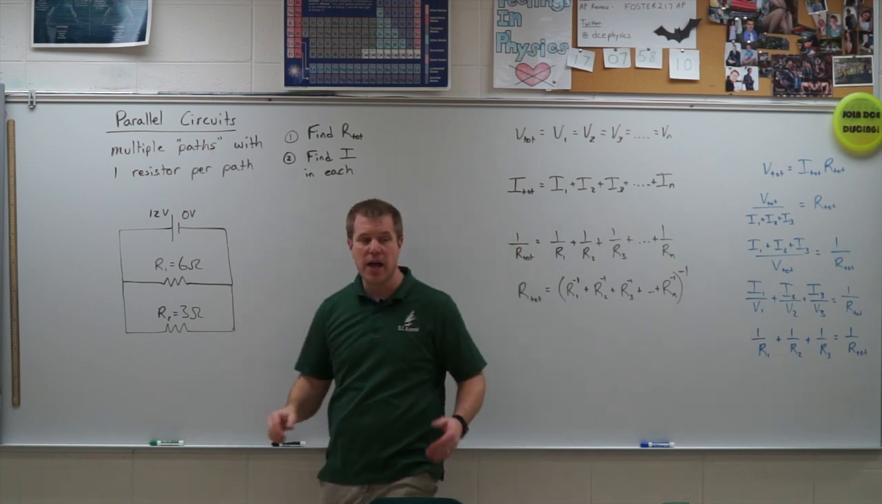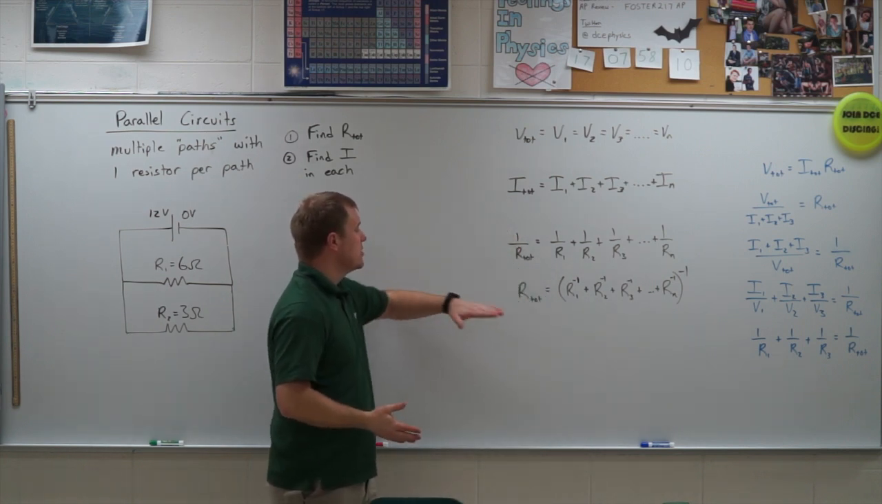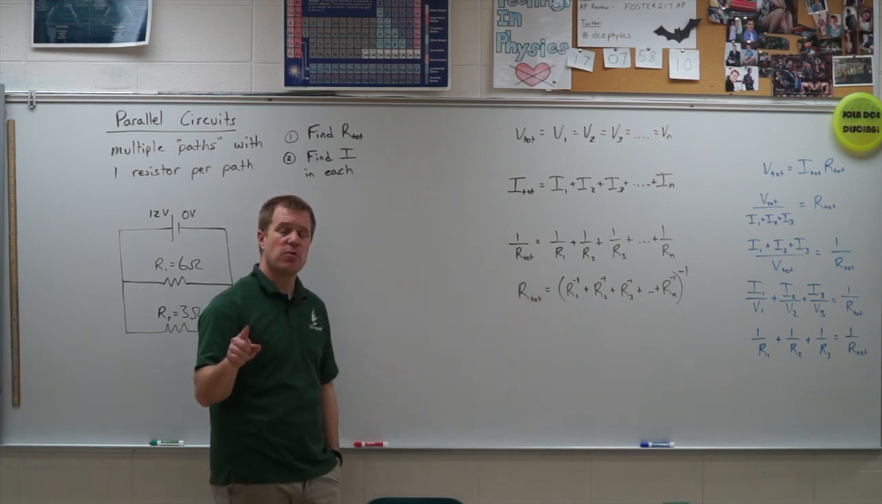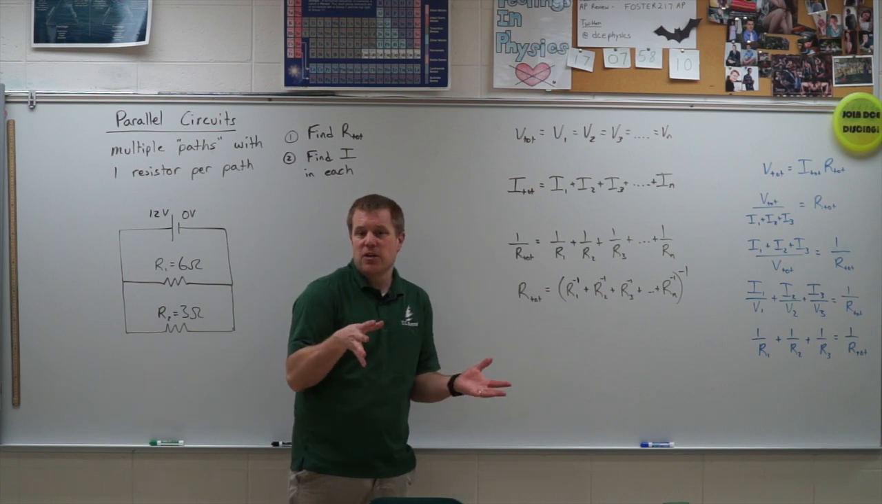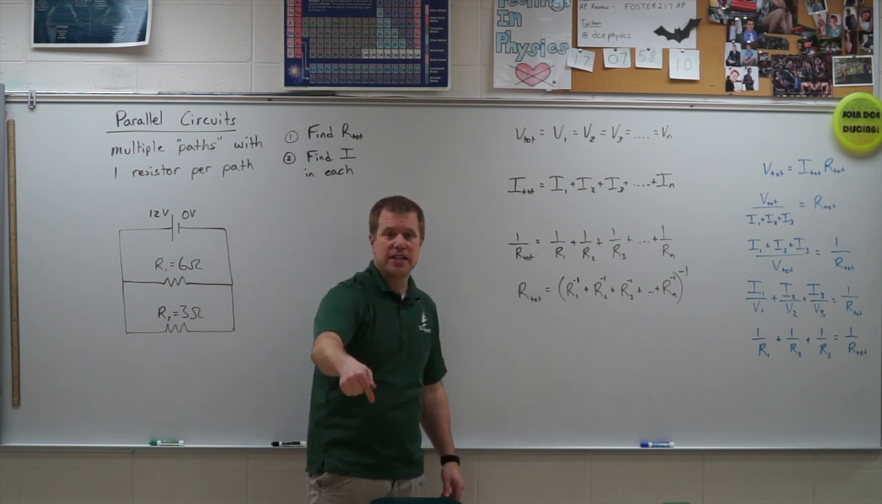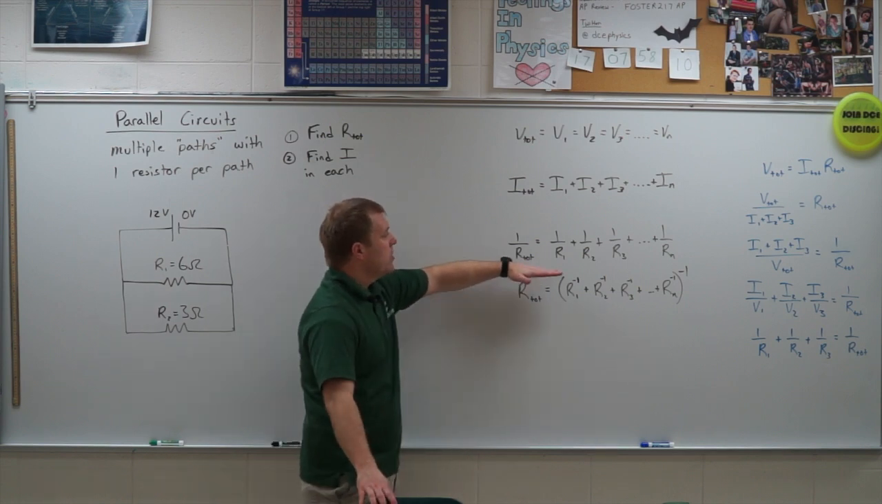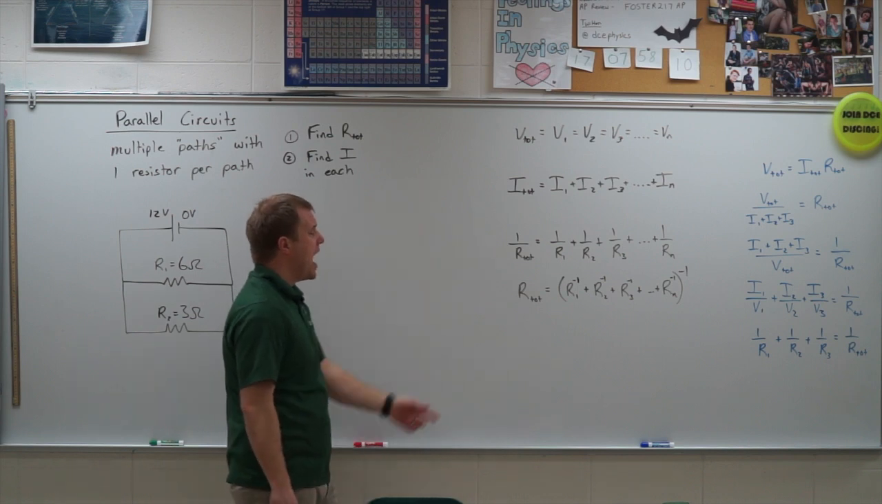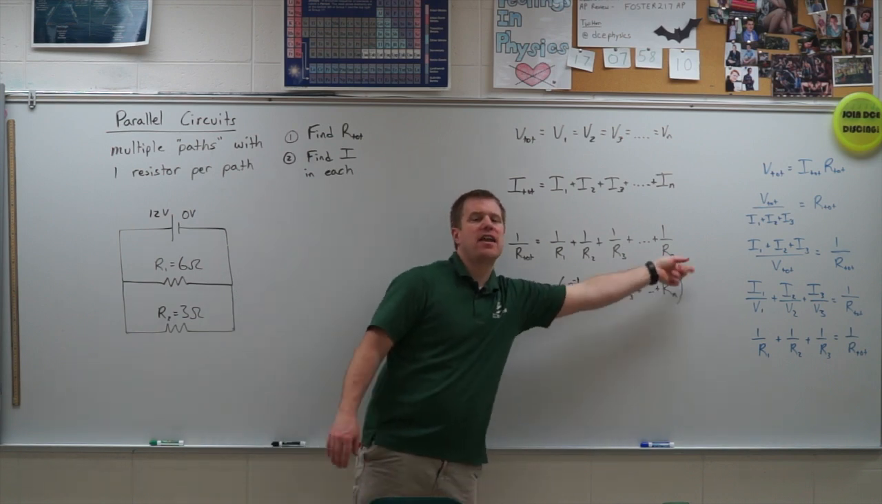All right, so let's go ahead and start applying some things. I want to find the total resistance. The total resistance is one of the first things you want to do when we deal with a complex circuit. If you're looking forward to that video, there's a link down below in the description. In order to find the total resistance, we need to add up the inverses and then invert it.